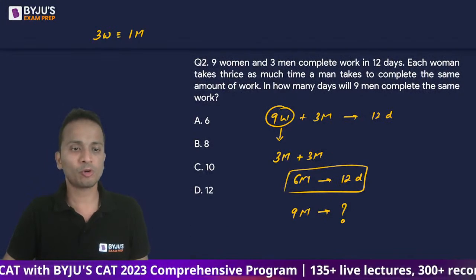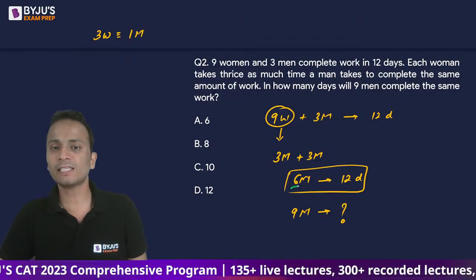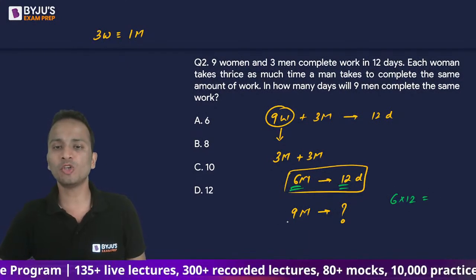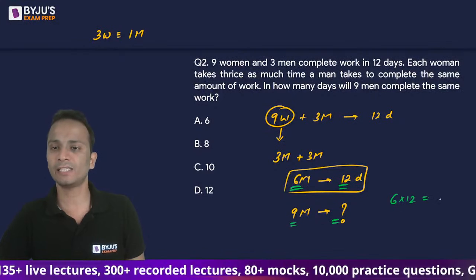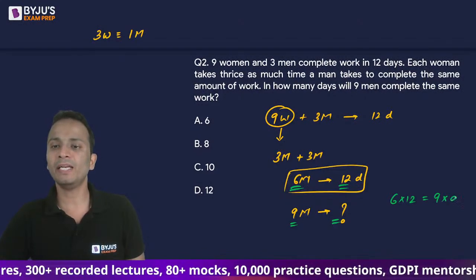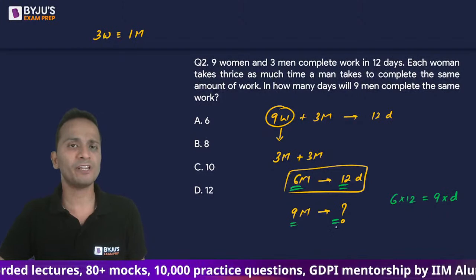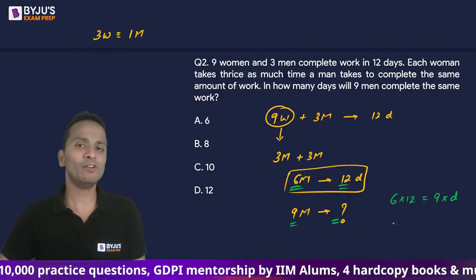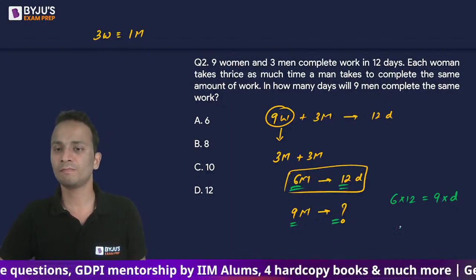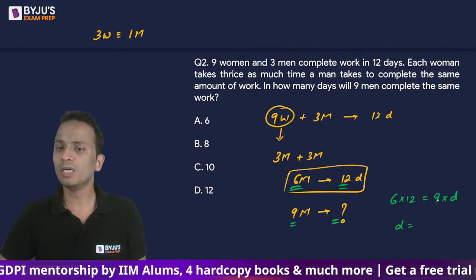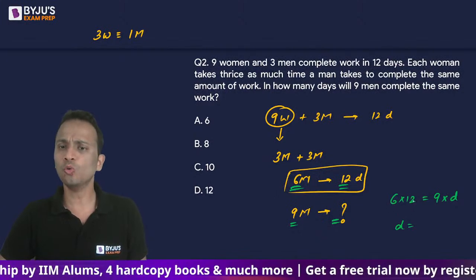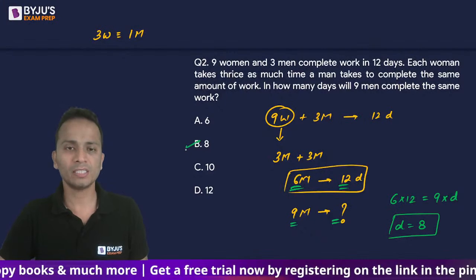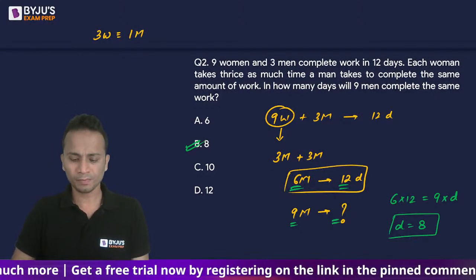All right. So the product in the first case, 6 multiplied by 12, should be equal to the product in the second case, 9 multiplied by D. Let's say 9 men can finish the piece of work in D days. So you can equate the product, get the value of D, and that will be your final answer. So here D will be equal to, 9 will get cancelled, so 2 into 4, that is 8. So the value of D is equal to 8. The correct answer is option B.